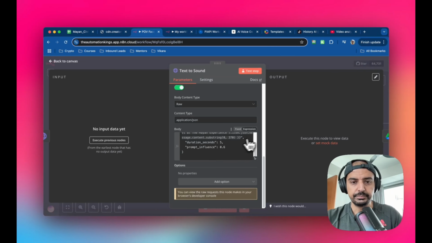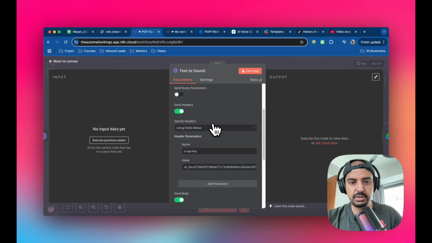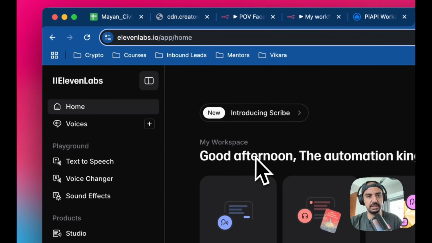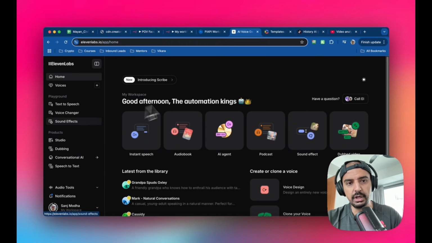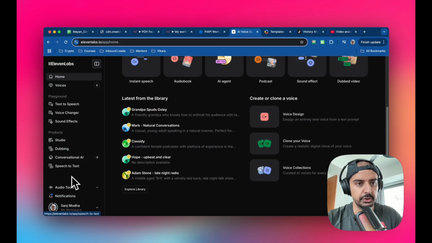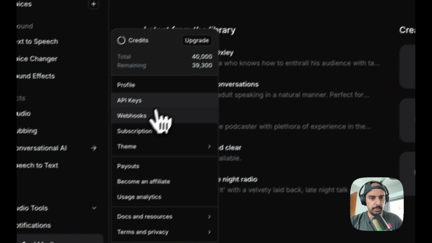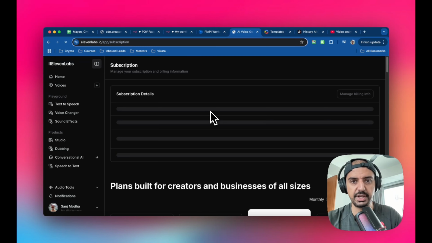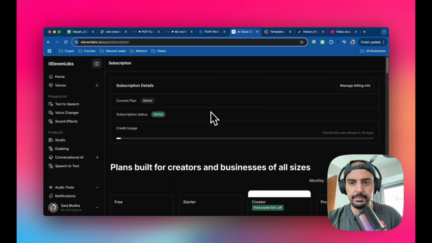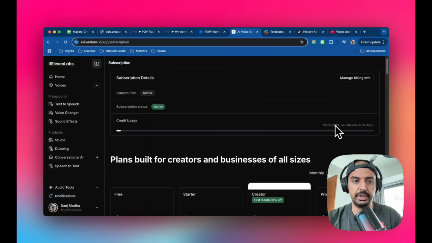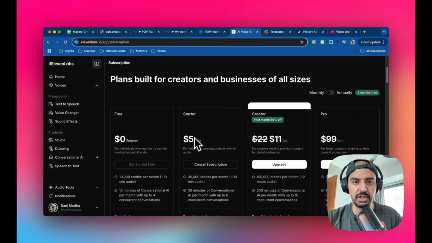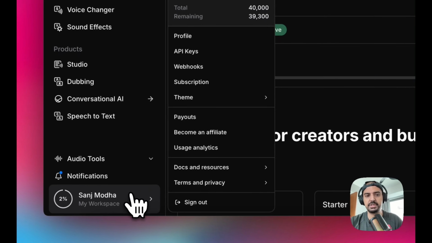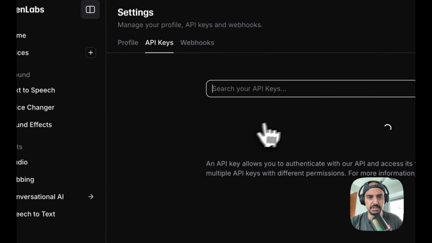Okay, so yeah, we have everything here, and the last thing I want to show you is where you get the API key. So head over to 11 labs. This is my 11 labs account, right? Like I said, sign up. If I go into pricing, I'll show you what that looks like. So subscription, I'm paying for this. Like I said, I think it's like $5.45 something a month. Yeah, and you get like 40,000 credits, which is more than enough for you to do this. And I'm on a starter, which is $5. So yeah, that's very good value. And 11 labs is the best. I've used a few. Definitely 11 labs is number one.